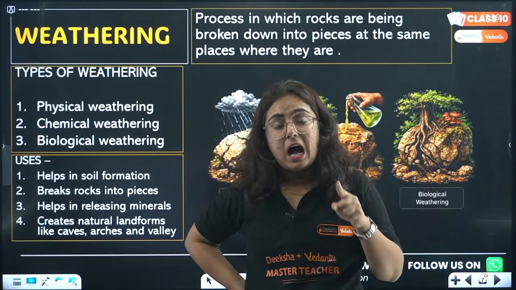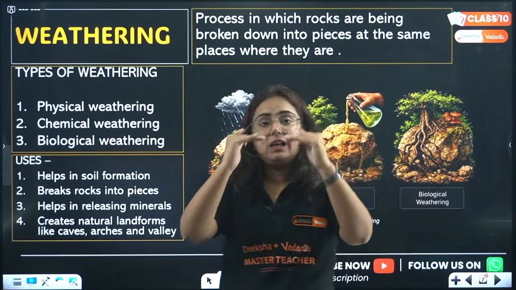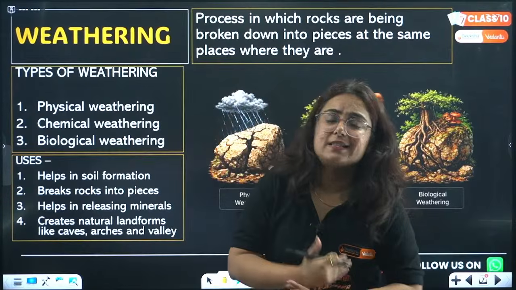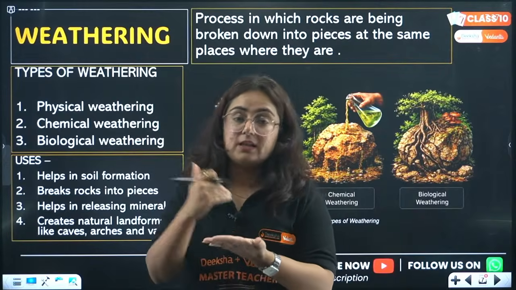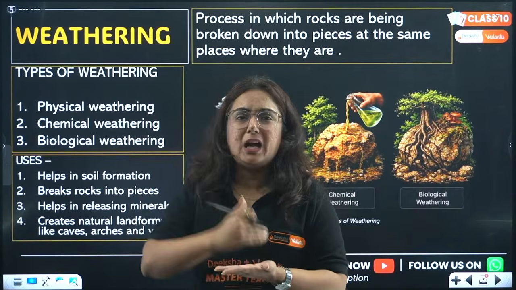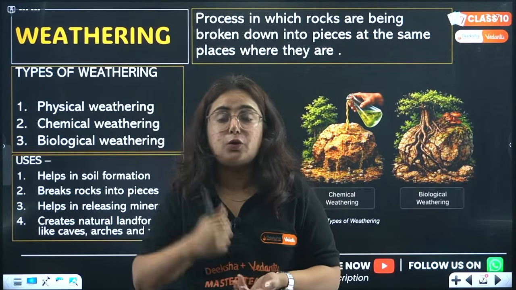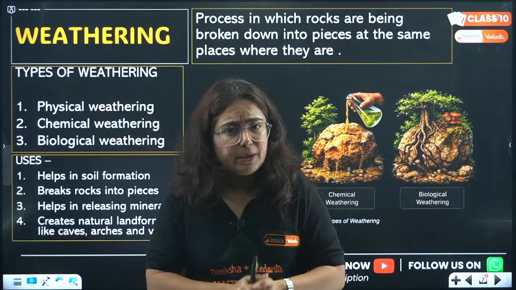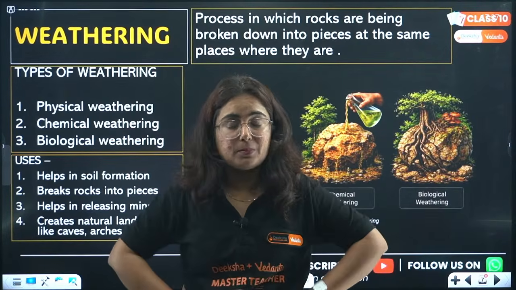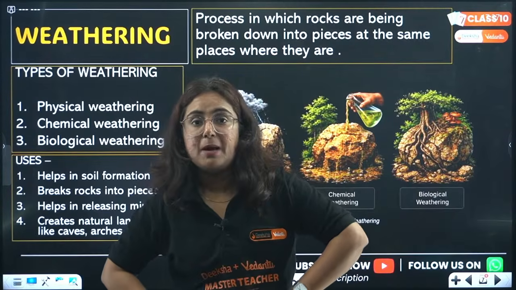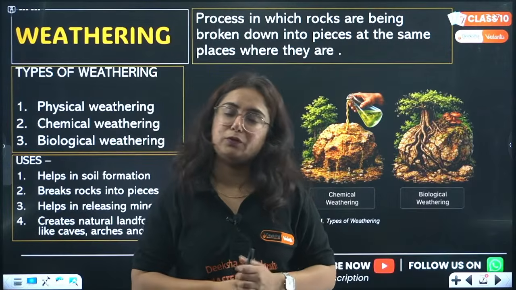So, ma'am, how do we understand all of them? See beta, on the Earth's surface there are various natural factors. Like running river water, wind, glaciers, fast flowing rivers, a lot of them. We have rainfall. Does rainfall affect the formation of landforms? Yes. Ma'am, can you explain the phenomena? Yes beta, I am here to explain all those phenomena to you.